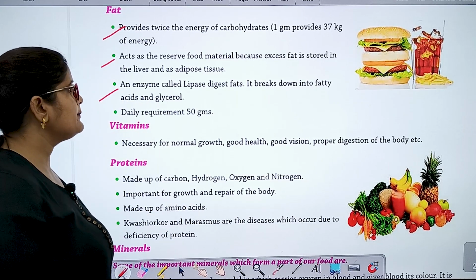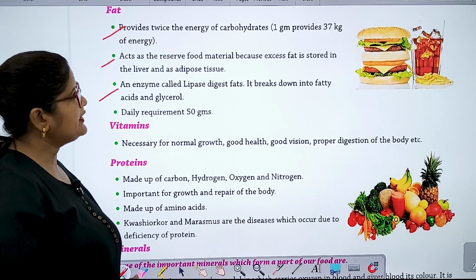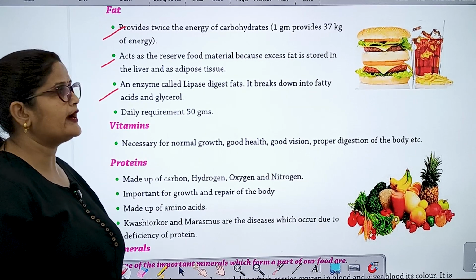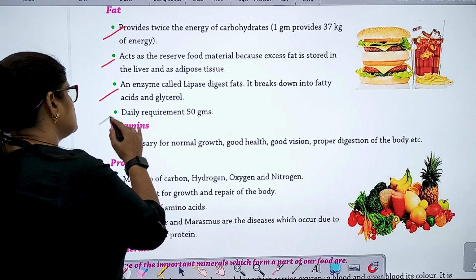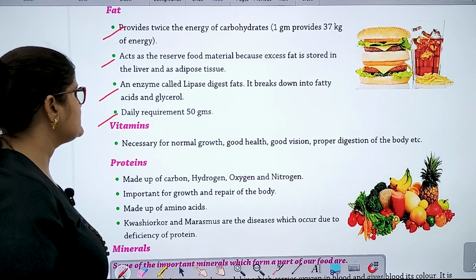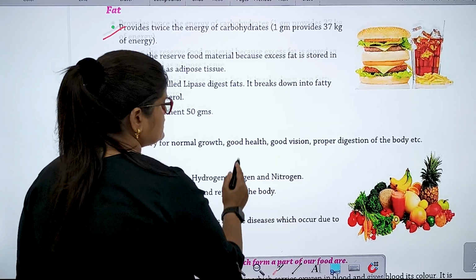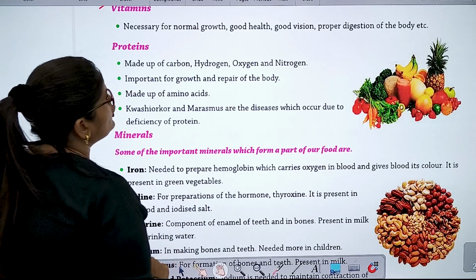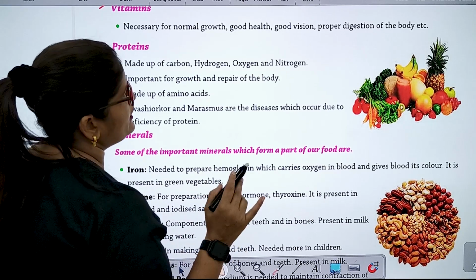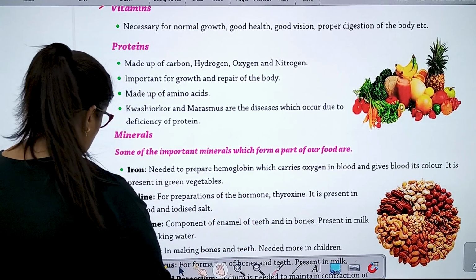An enzyme called lipase digests fat. It breaks it down into fatty acids and glycerol. Daily requirement, 50 grams. Next is vitamins. Necessary for normal growth, good health, good vision, proper digestion of the body, etc.